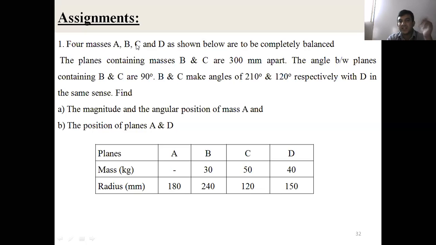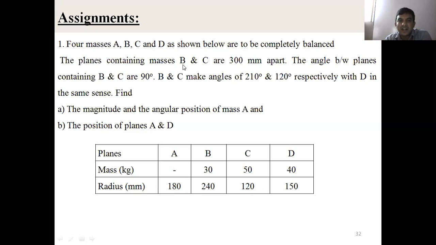Now four masses are there: A, B, C, D, shown in the table below. See the planes A, B, C, D, and those are the four masses. MA is unknown; MB, MC, MD are given. Three masses are given and MA is unknown. Our aim is to determine the mass at plane A. The radius of rotation is given in millimeters.